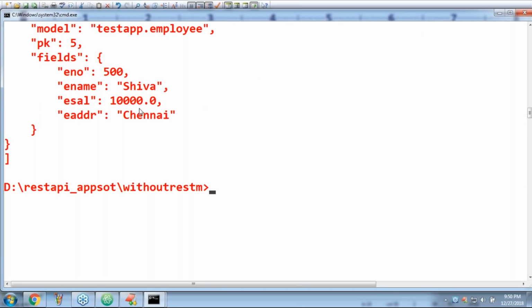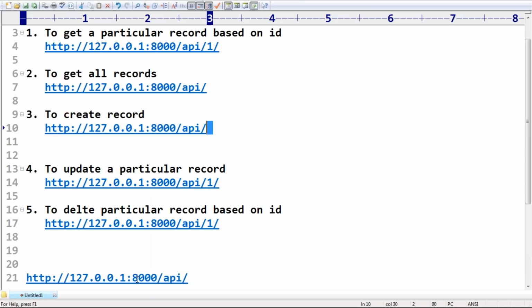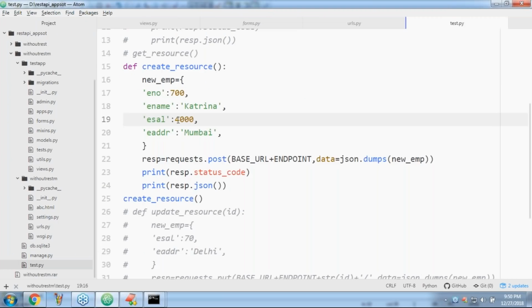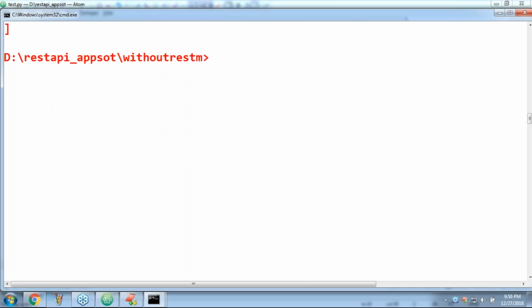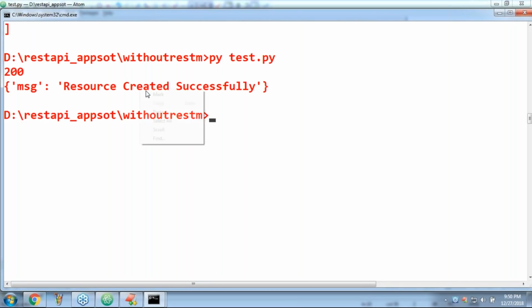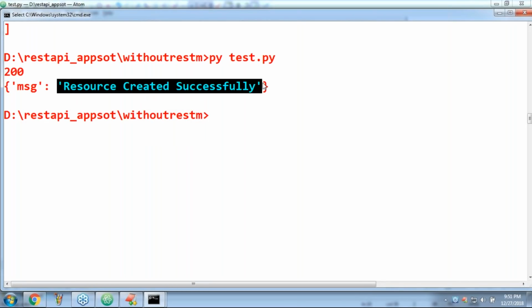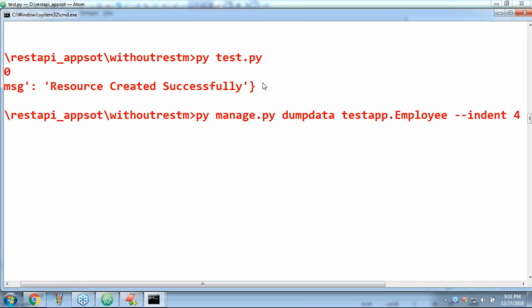Now here I'm taking 7,000. Observe, is it going to work or not? Please confirm. Yes, why not? Happily, resource created successfully. Now have a look once.